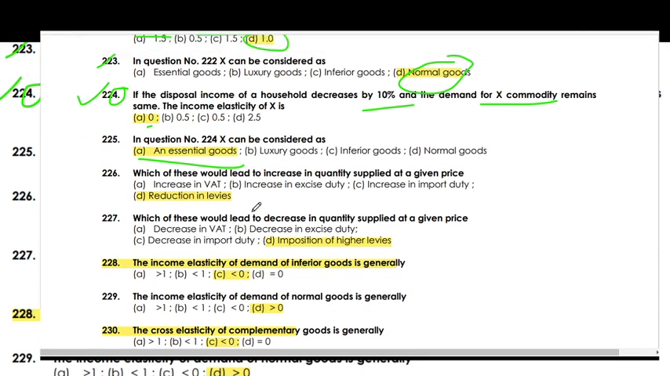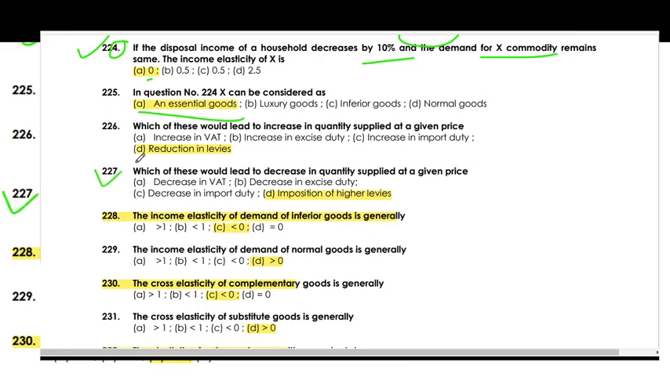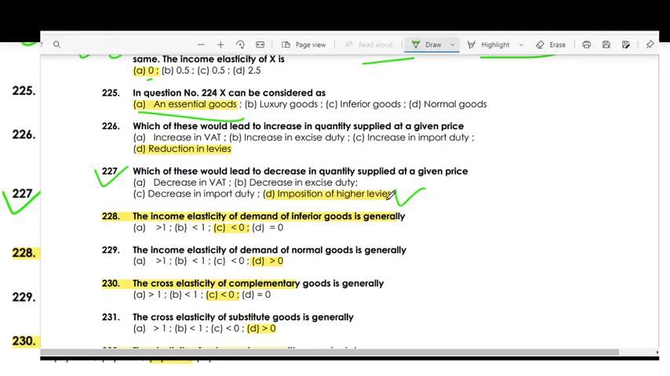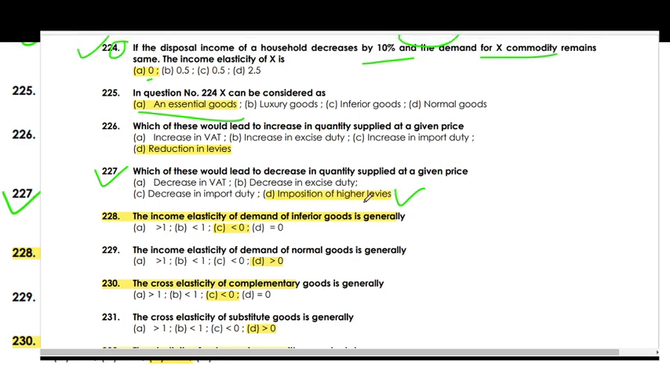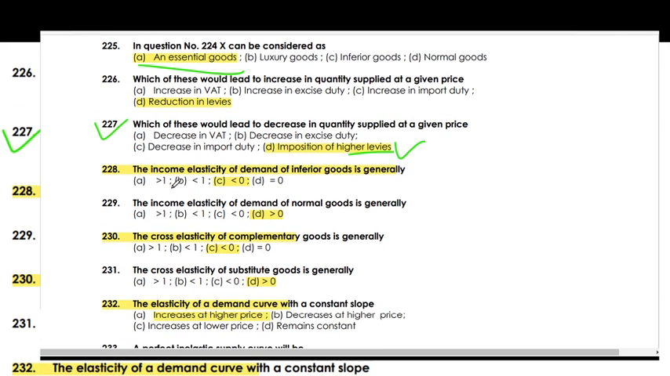Which of these lead to an increase in quantity supplied at a given price? The reduction in levies. Reduction in levies means taxes. Which of these will lead to a decrease in quantity supplied at a given price? The imposition of higher levies. Imposition of higher levies means taxes, right?